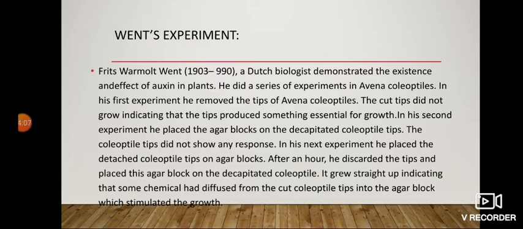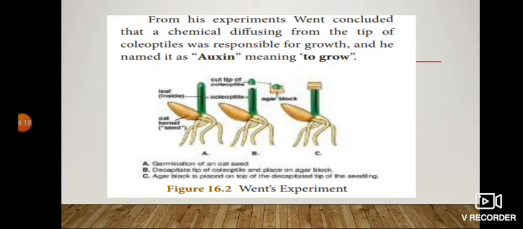It grew straight, indicating that some chemical had diffused from cut coleoptile tips into the agar block, which stimulated the growth. From his experiments, Went concluded that a chemical diffusing from the tip of the coleoptiles was responsible for growth, and he named it auxin, meaning to grow.